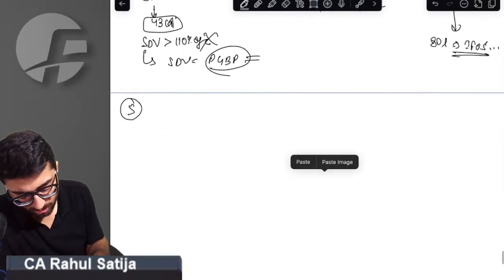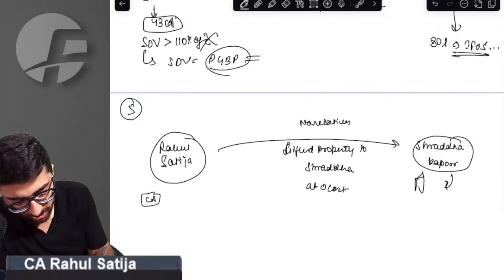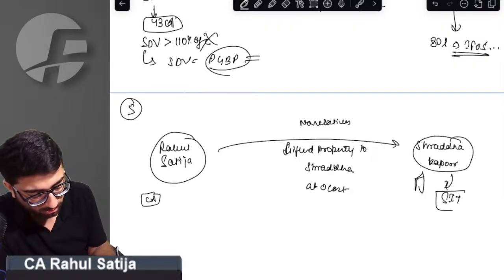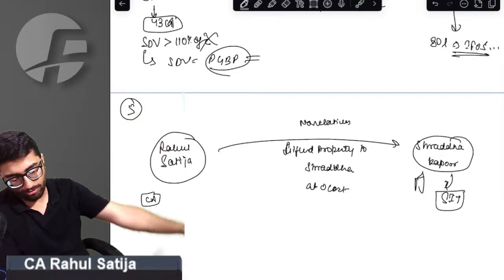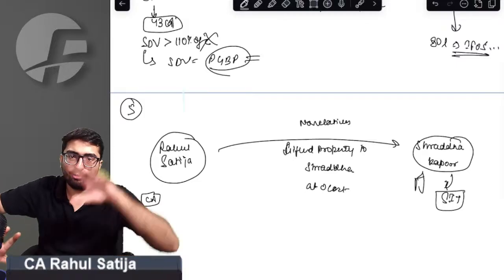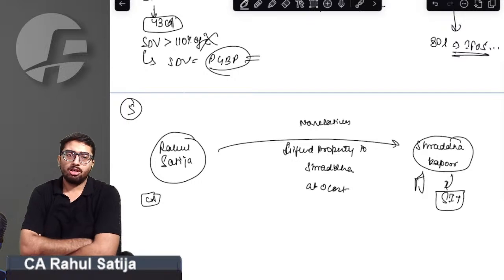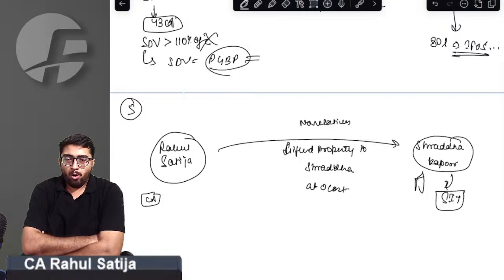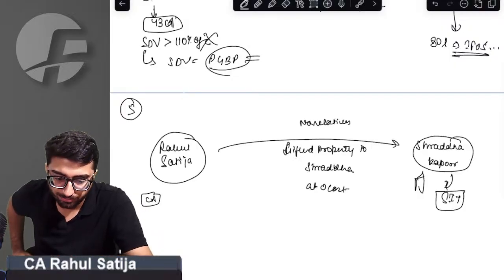Fifth point, sir, similar transaction. But the transaction here is, for Shraddha, it is stock in trade. What treatment will turn out to be in this case? I want all of you to answer. Rahul and Shraddha are not relatives. For Rahul, it is a capital asset. For Shraddha, it is stock in trade. Rahul transfers such property completely free of cost. What to do in the hands of Shraddha?